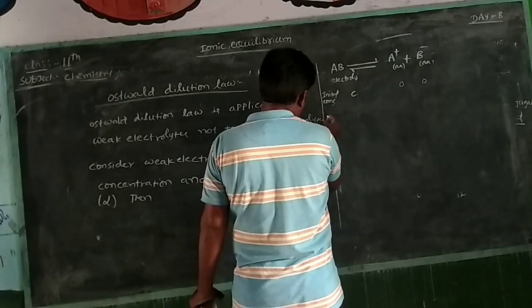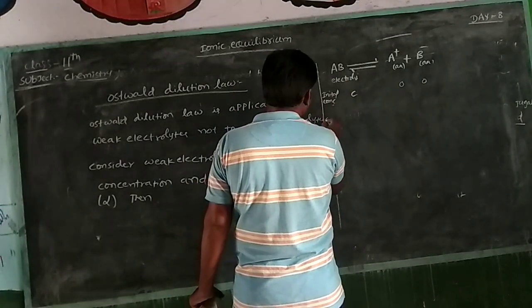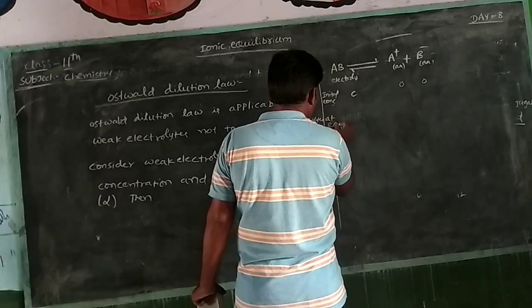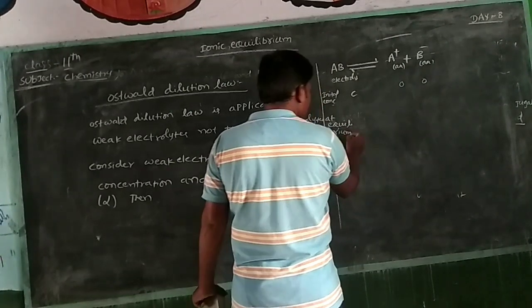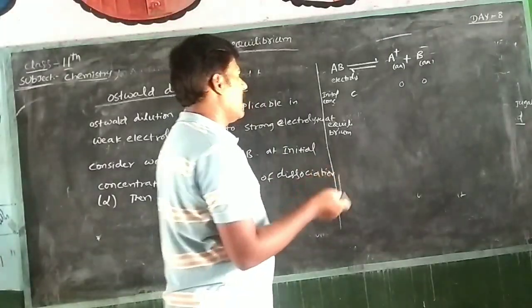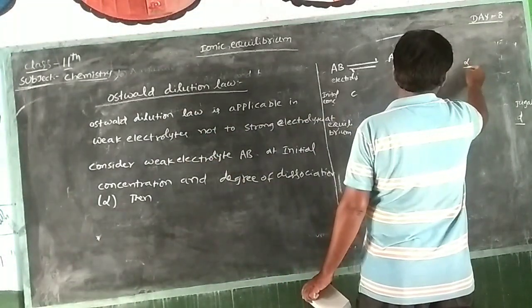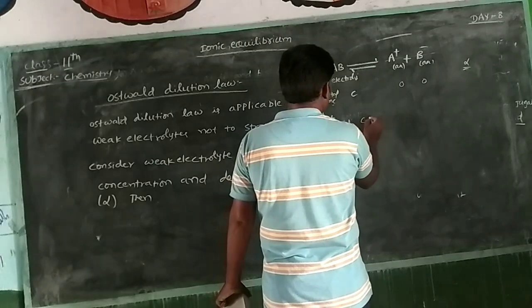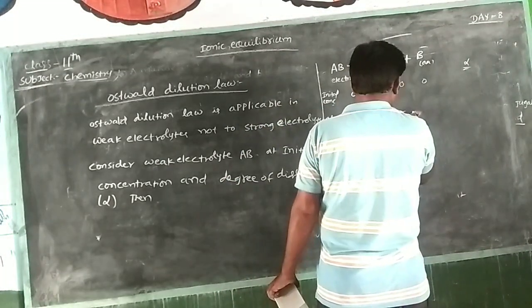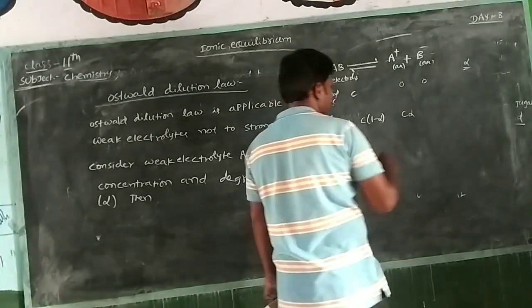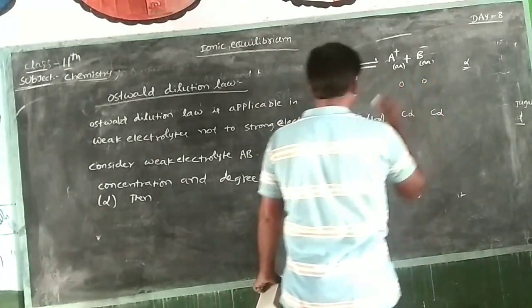At equilibrium, we introduce the degree of dissociation alpha: C into 1 minus alpha for AB, and C alpha and C alpha for A plus and B minus.